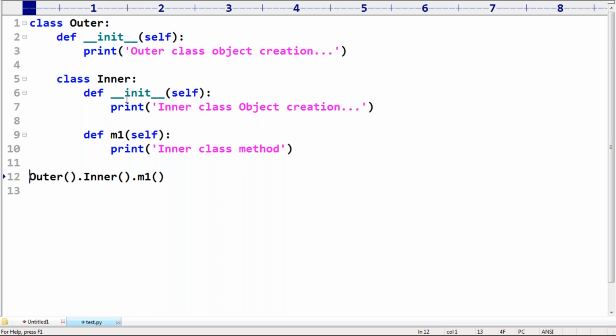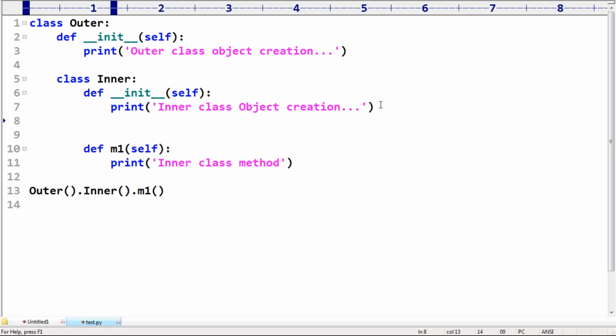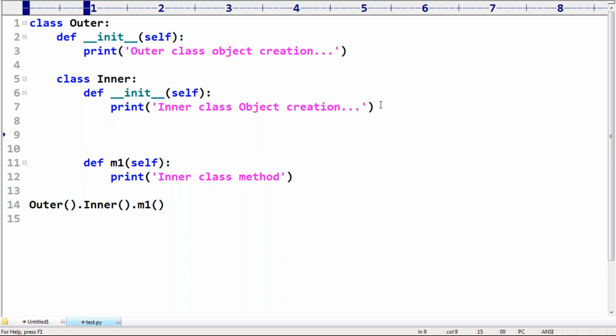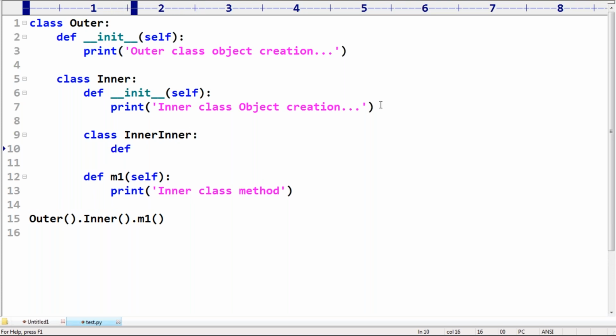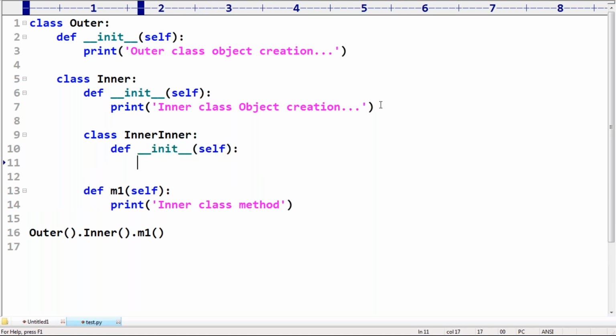Now observe, class inner. Now I'm taking another class inside the inner class, inner. Okay, def __init__(self), like this I'm taking print of inner object creation.